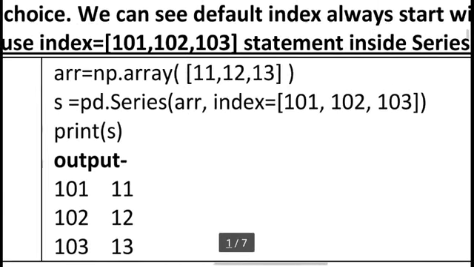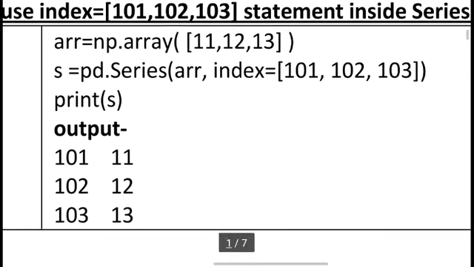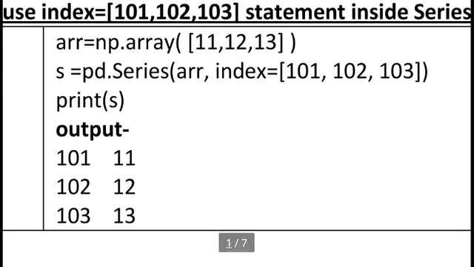Okay, in NumPy, array np.array 11 12 13 we already know, and this is converted into a pandas series. s is equal to pd.Series and bracket array. This part we already know, but here is the new thing, comma index is equal to 101, 102, 103. This will change the index according to our user defined or our choice index. So here the output is 101 11, 102 12, 103 13. Here the 0 1 2 index will not appear because we can replace it according to our choice.